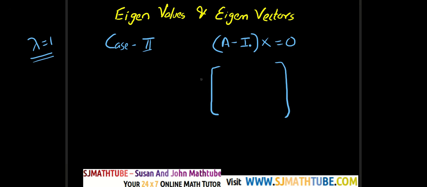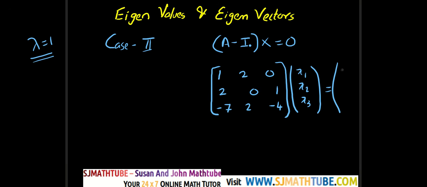So we get 1, 2, 0, 2, 0, 1, minus 7, 2, minus 4, and x1, x2, x3 is equal to 0, 0, 0. Okay, now as usual, we can apply the rule of cross multiplication.